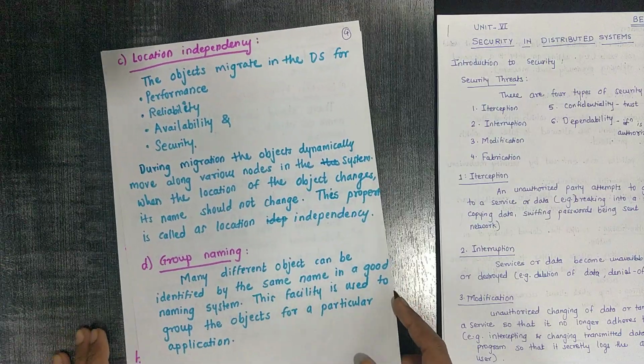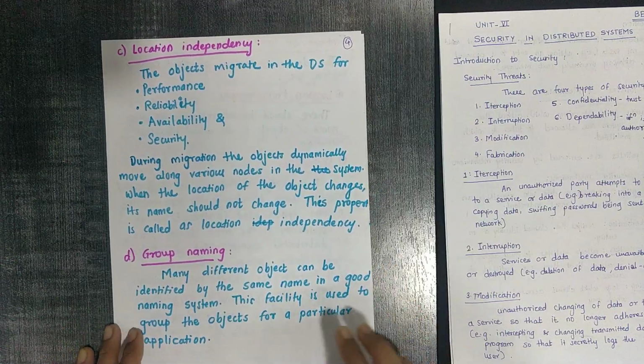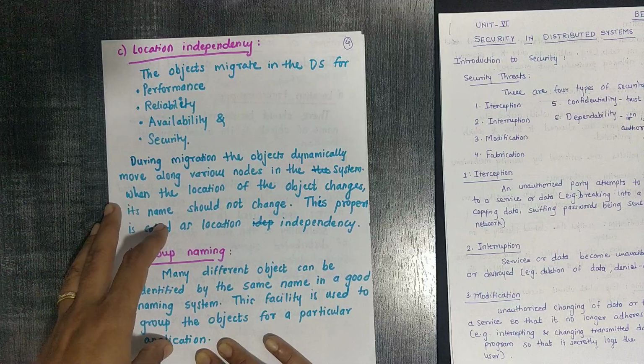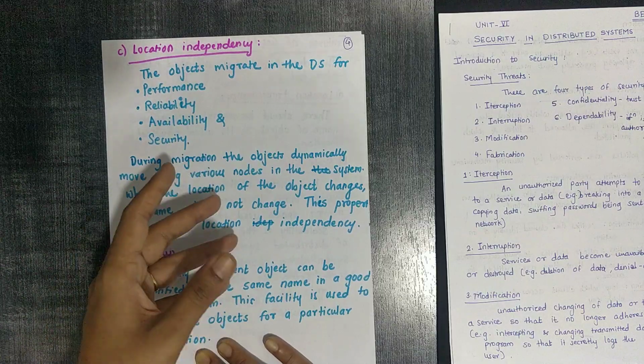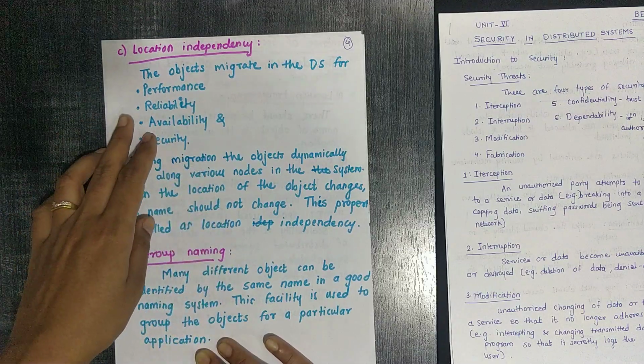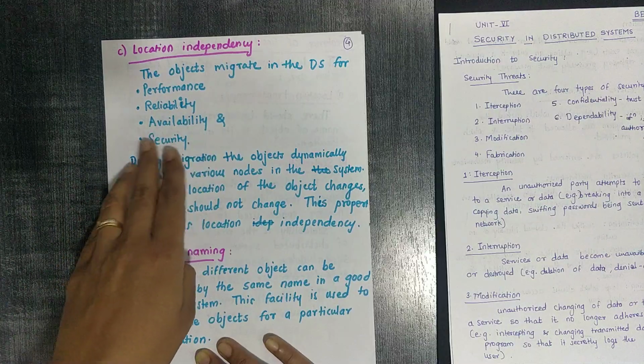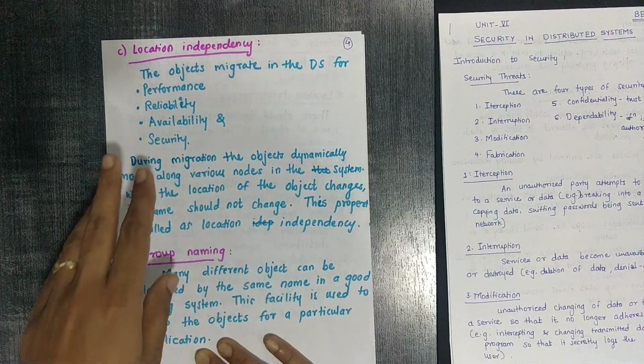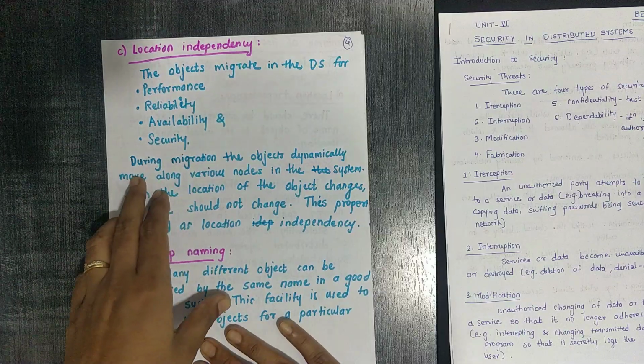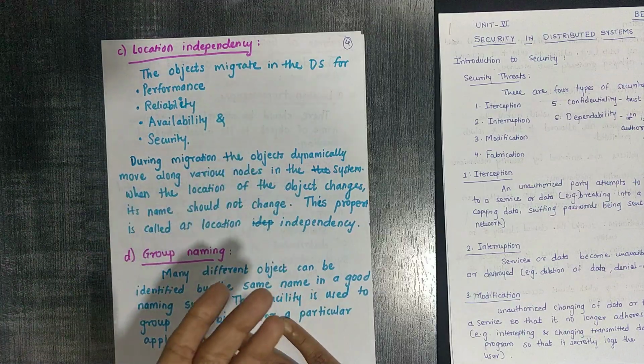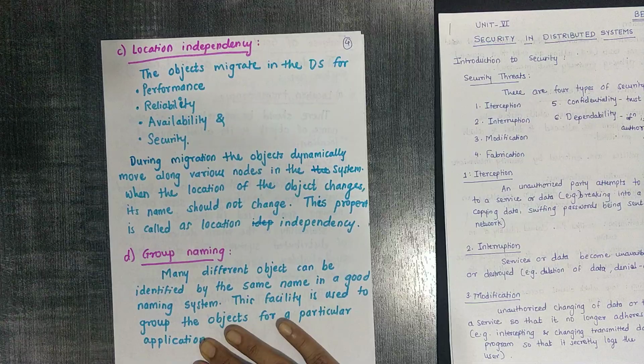The next one is location independency. Objects migrate in a distributed system for performance, reliability, availability and security. The main part is security. Migration means moving from one place to another place.